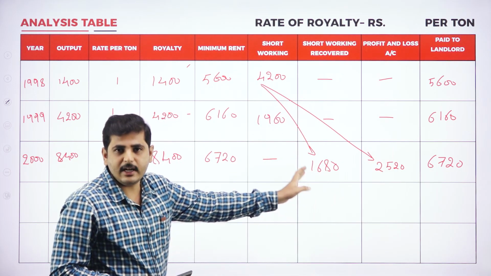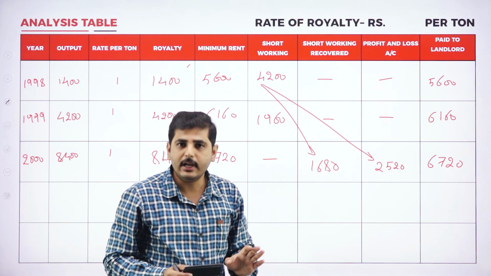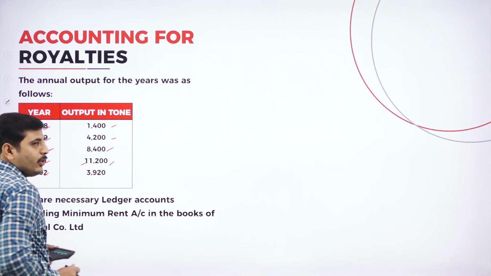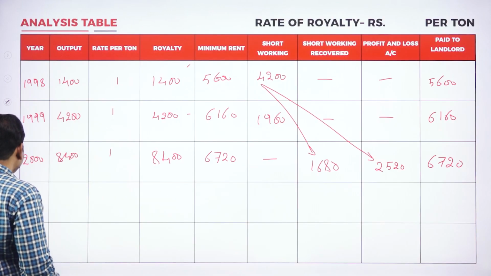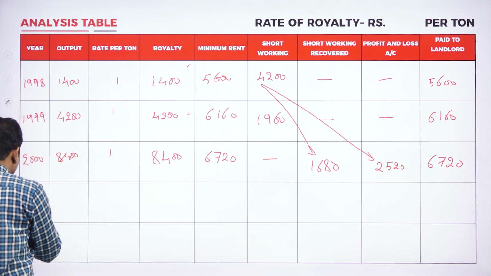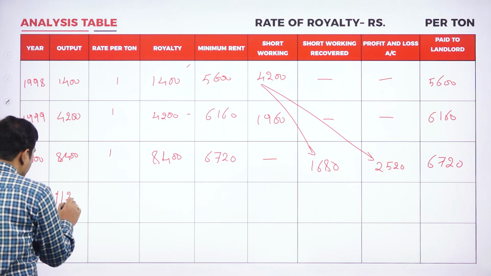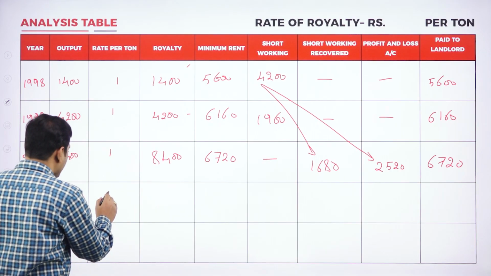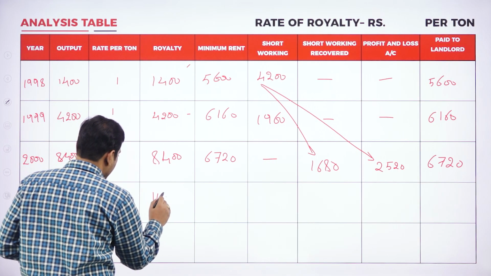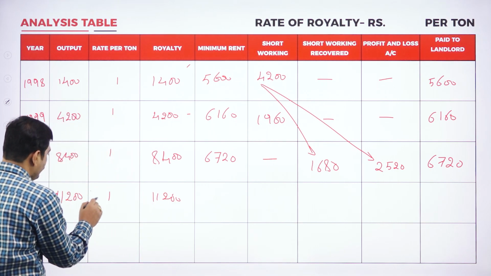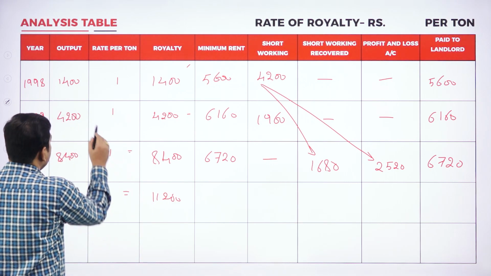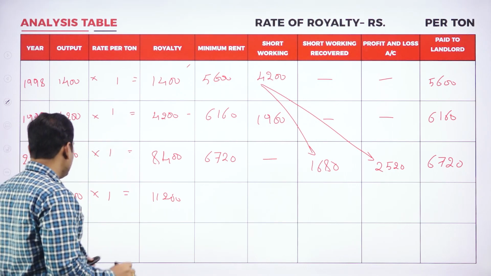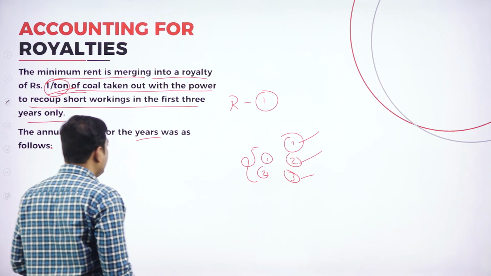The remaining amount we are transferring is the amount transferred to landlord. Next, for 2001, the royalty is 11,200. At 1 rupee per ton, it is 11,200 only. So what is our minimum rent?